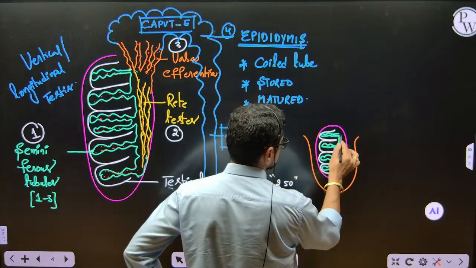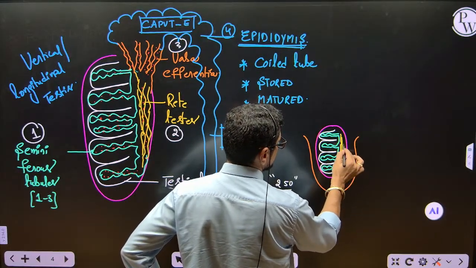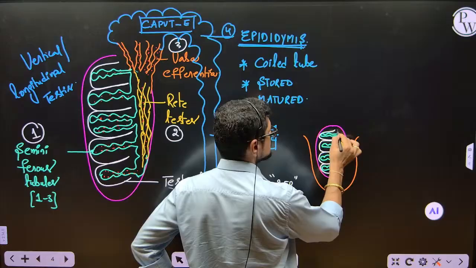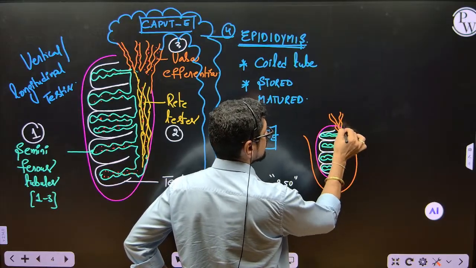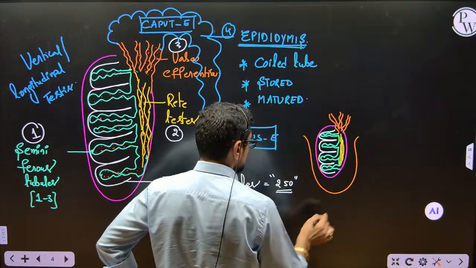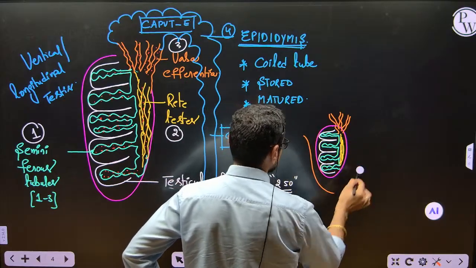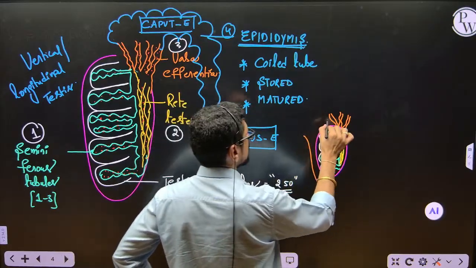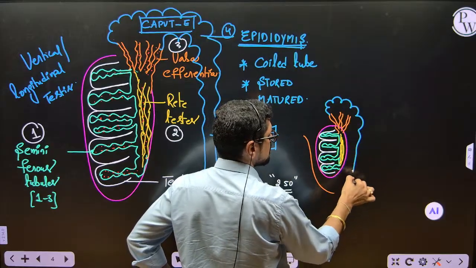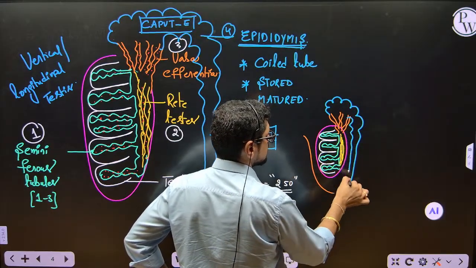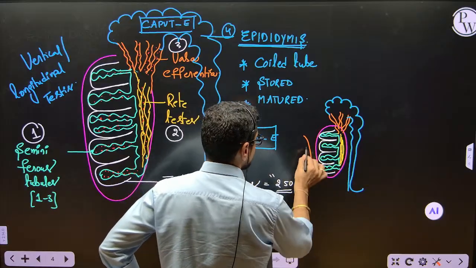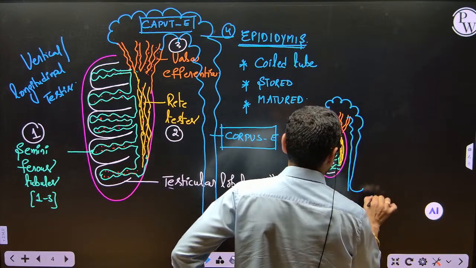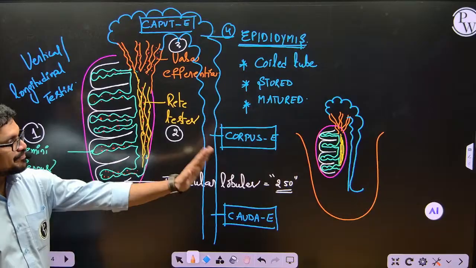Seminiferous tubules open into a vertical structure. What is this? Rete testis. This yellow color is rete testis, which opens into the brown color vasa efferentia. So this is vasa efferentia. And now this vasa efferentia opens into which color? Blue color. The vasa efferentia opens into this blue color. What is this? Epididymis. And this entire structure is enclosed in the scrotal sac. This is the side view, the same diagram, vertical section.